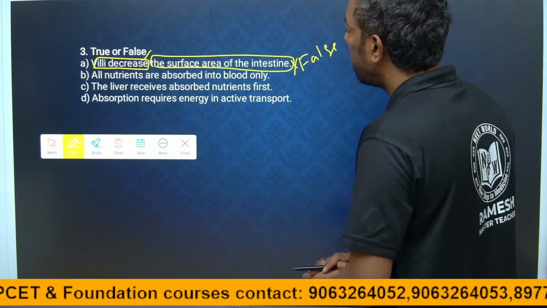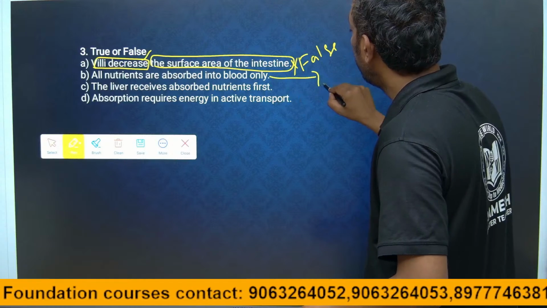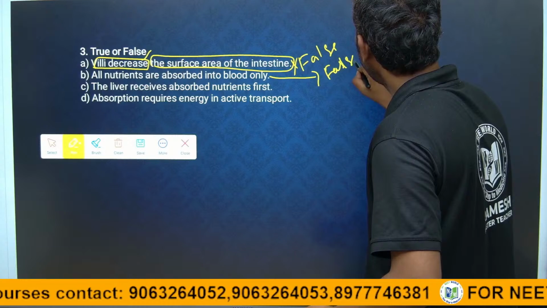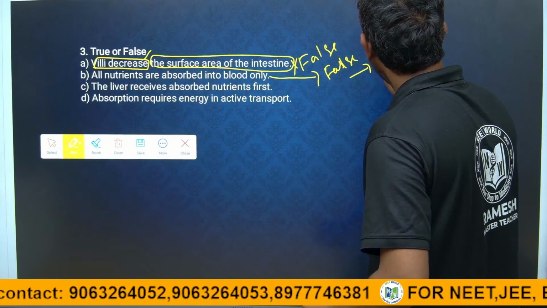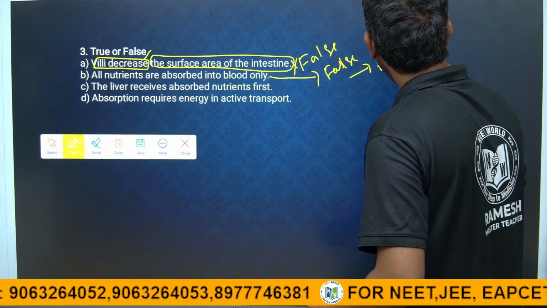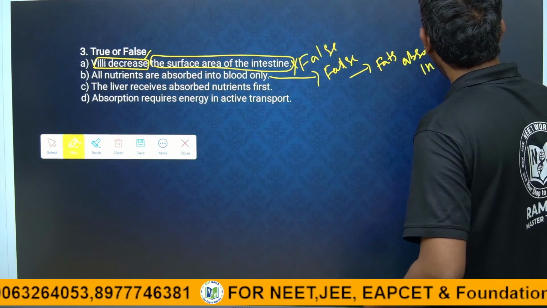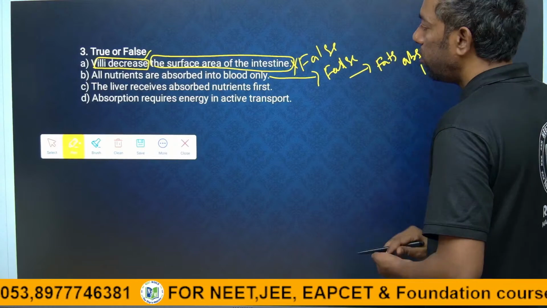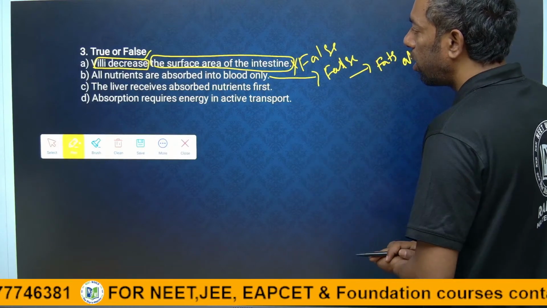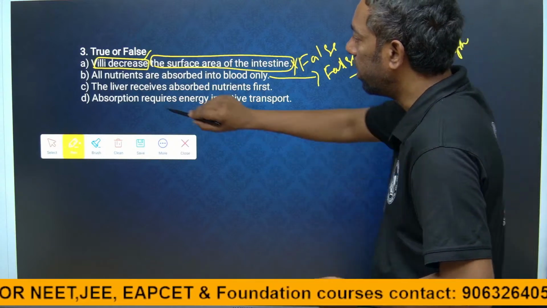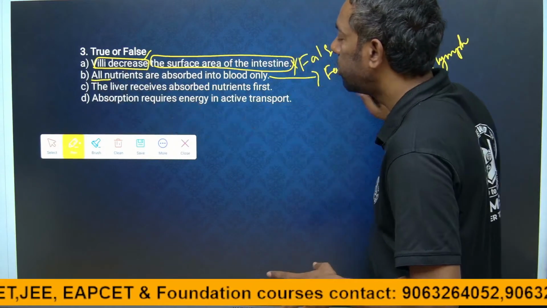All nutrients are absorbed in the blood only. No, it is also false, because fats are absorbed in the lymph. So not all nutrients are absorbed in the blood. It is false. Fats are absorbed in the lymph.